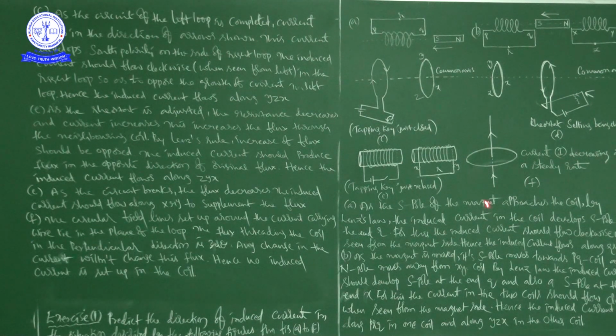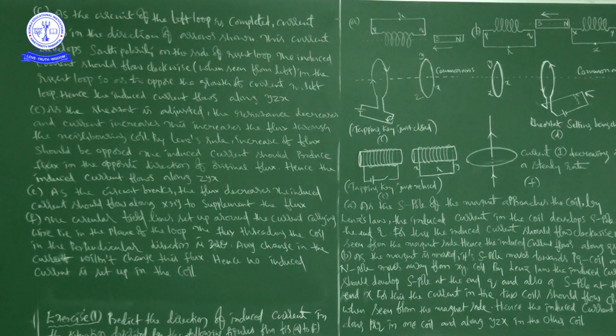Okay. Next picture, last picture. See here, in this picture, the circular field lines set up around the current carrying wire lie in the plane of the loop, full stop. The flux threading the coil in the perpendicular direction is zero. So any change in the current will not change this flux, hence no induced current is set up in the coil.